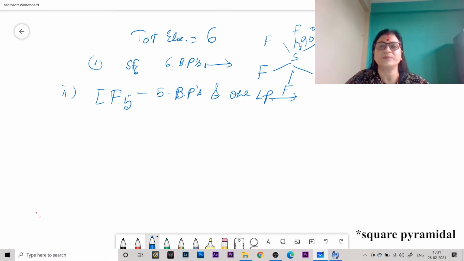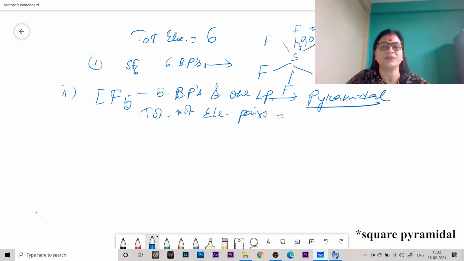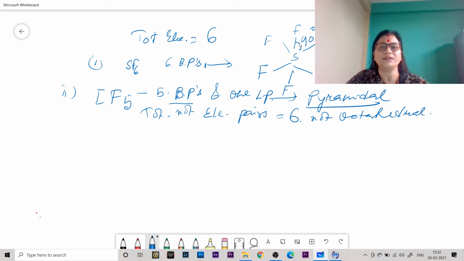The total number of electron pairs around the central atom is 6, but it is not an octahedral structure due to the presence of bond pairs and lone pairs.